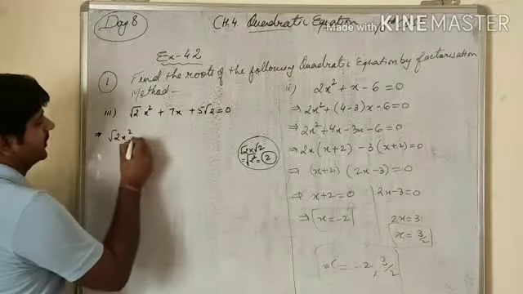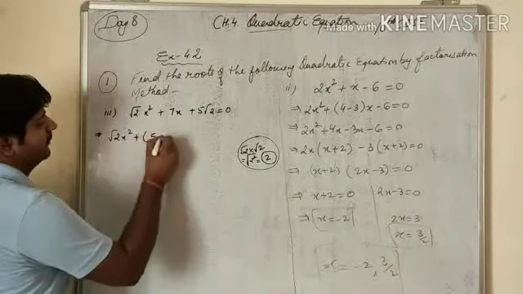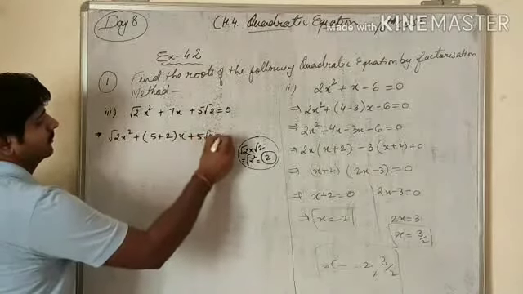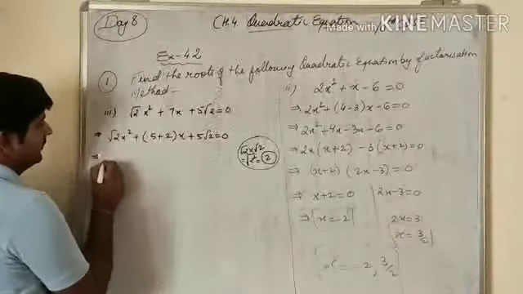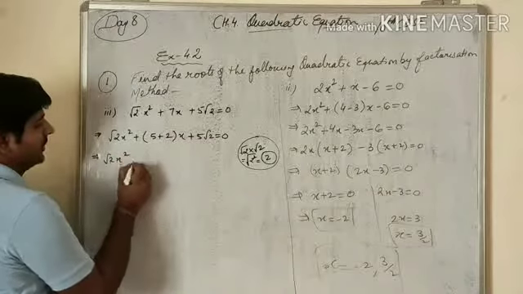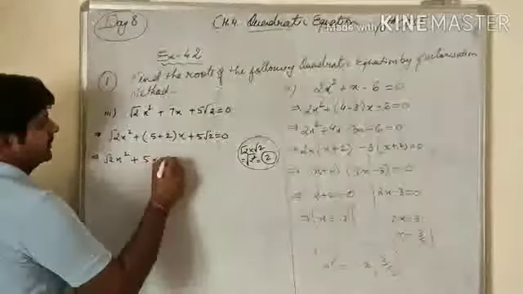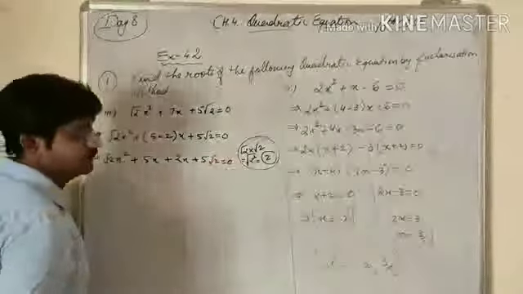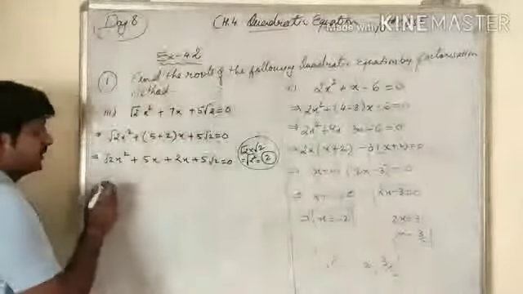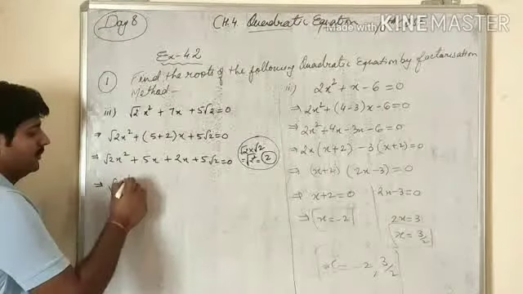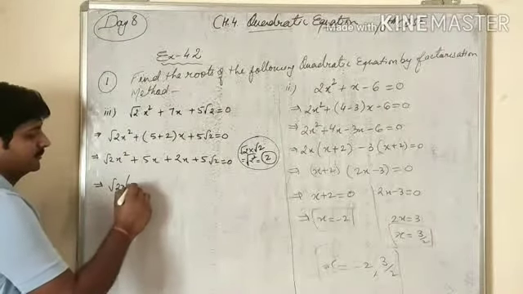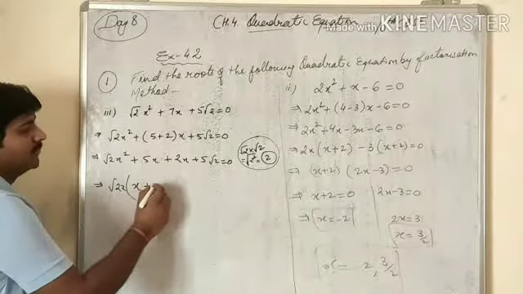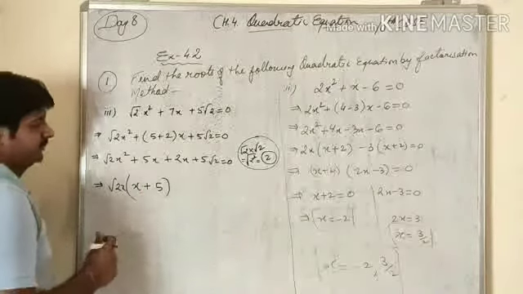Root 2x square plus 5x plus 2x plus 5 root 2 equals to 0 we can write. In the first two terms we will take x common, so root 2x plus 5 is left.